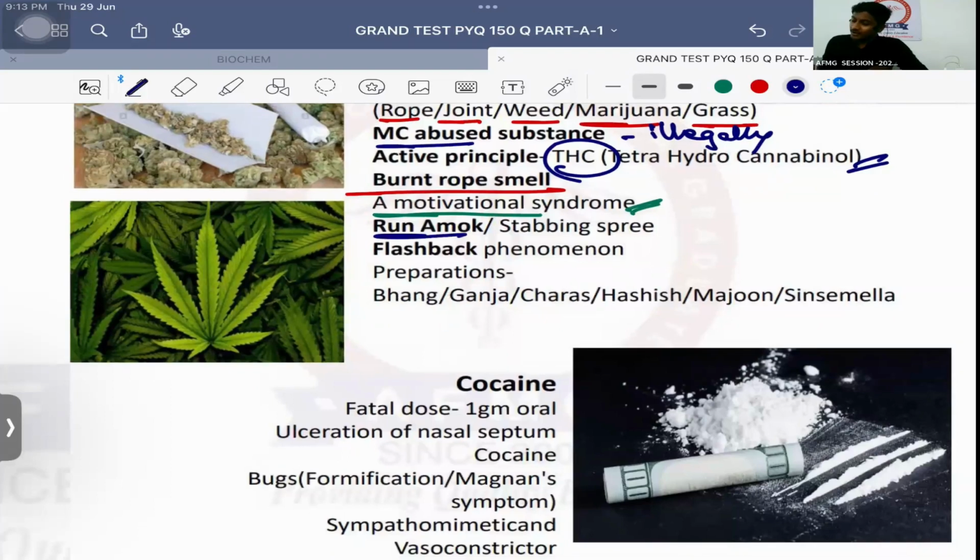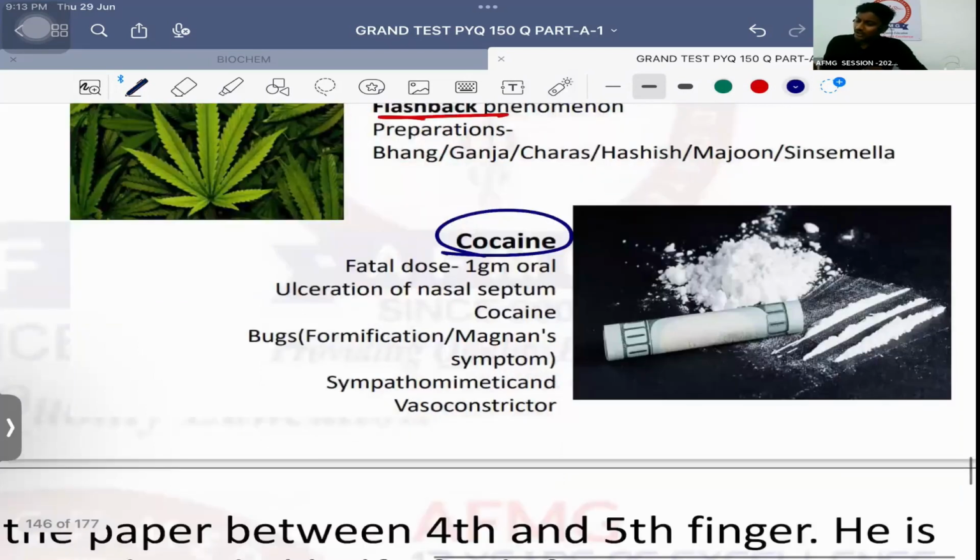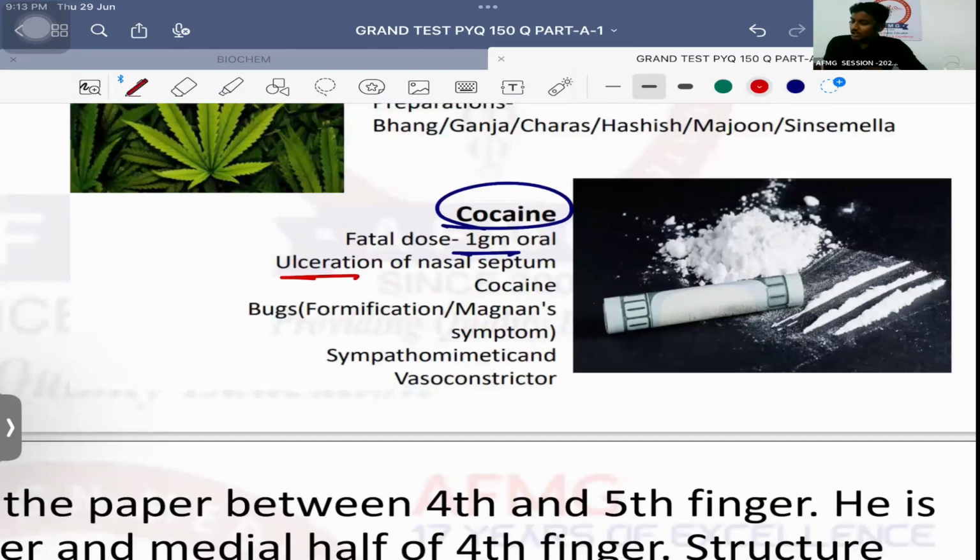Next is run amok. Run amok is a stabbing spree. That is irresistible desire to kill somebody. तो अगर साथ वाला भुगता बच के रहो भाई, कभी भी रात में हल्ला हो सकता है. ठीक है. Then the patient will also get flashback phenomena usually. Cocaine, cocaine का fatal dose कितना होता है? 1 gram orally. It causes ulceration or perforation of septum. And it will lead to tactile hallucination known as cocaine bugs, also known as formication or Magnan symptom. It is a sympathomimetic drug and it is a potent vasoconstrictor. It is also used as a local anesthetic agent.